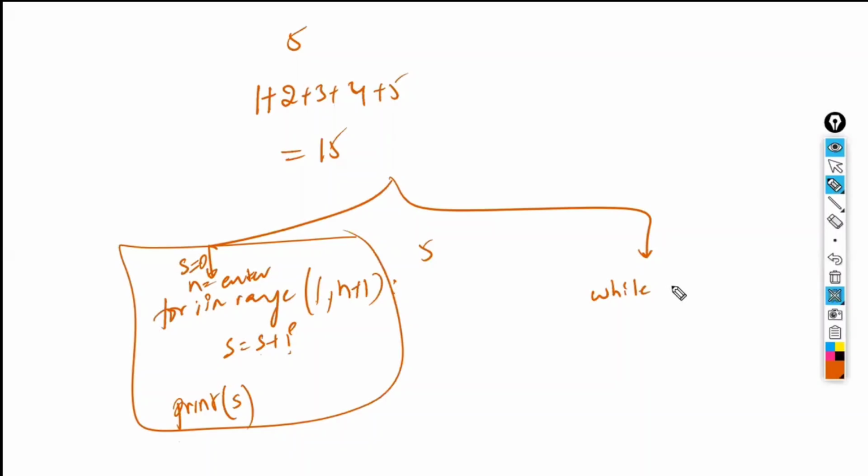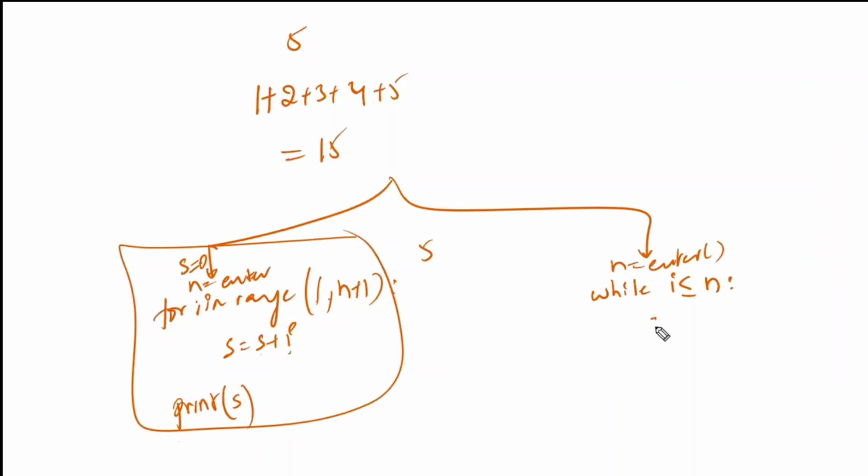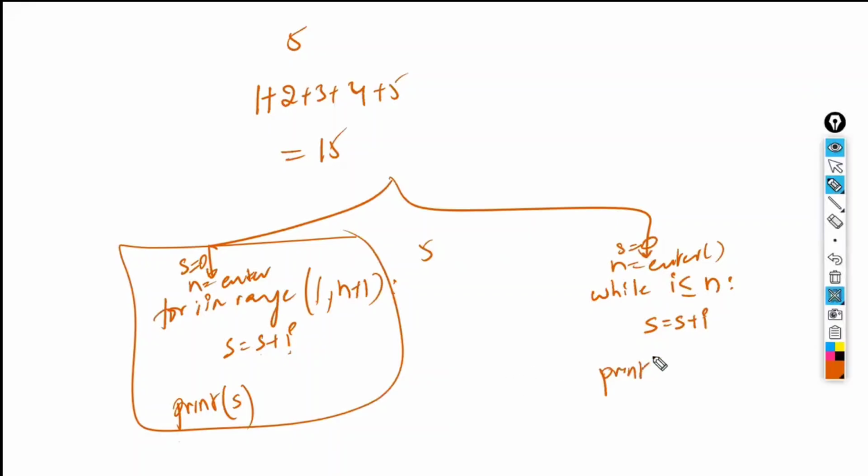While i is less than or equal to n, you have to take n, whatever the answer they have to enter. Something they have to enter, and you have to write while i is less than or equal to n. This is the first step. Next, you have to use sum is equal to sum plus i. So sum initialization will be done with 0. Print sum. That's it.